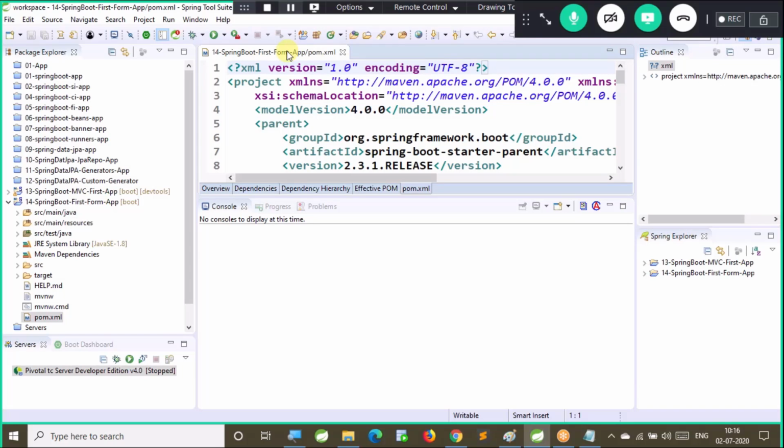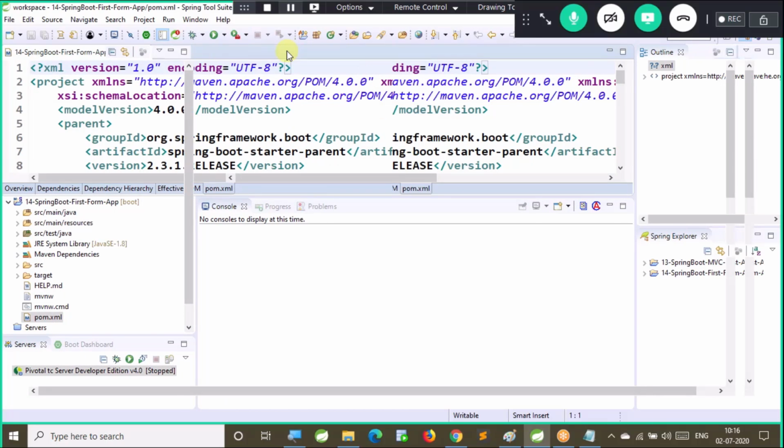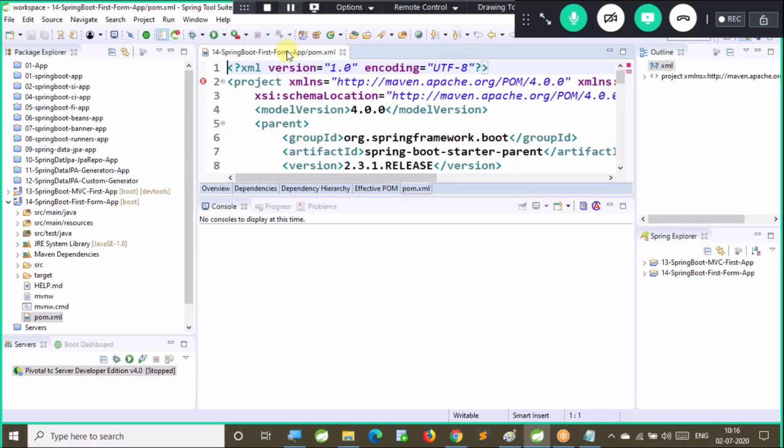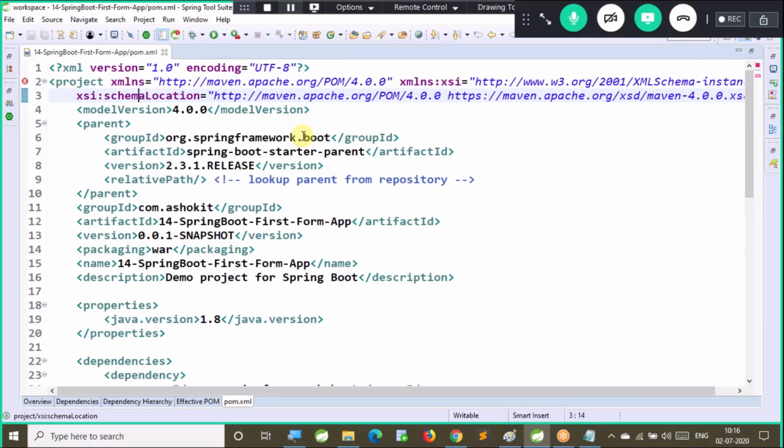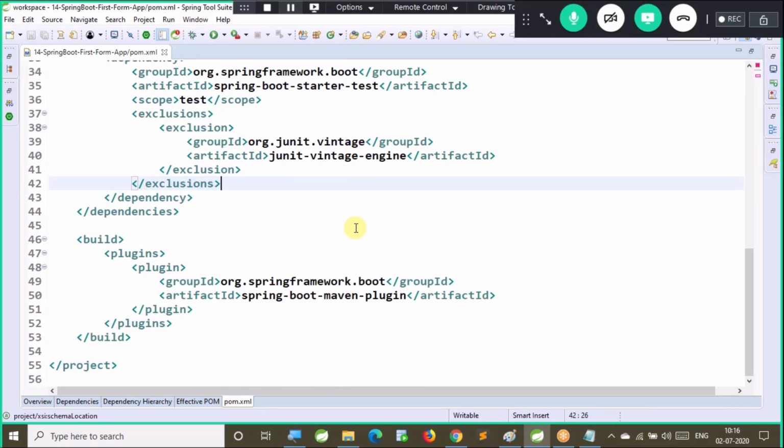Once again, I'm trying to maximize this window. And my IDE also getting tired for this batch.